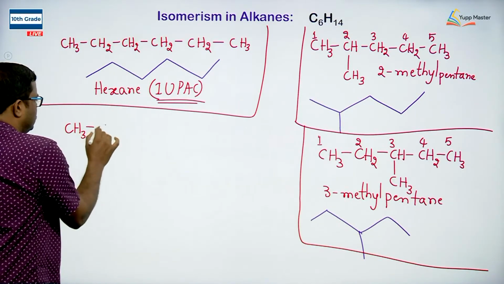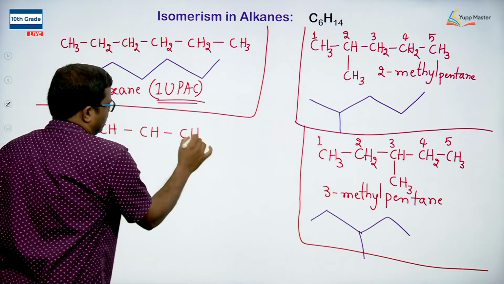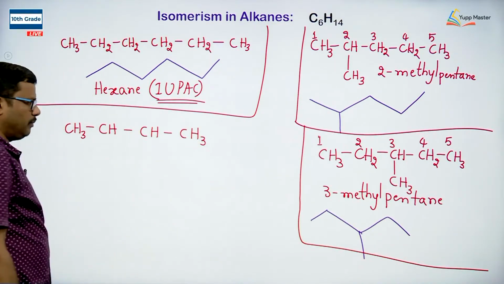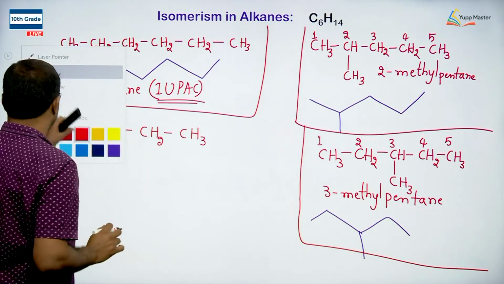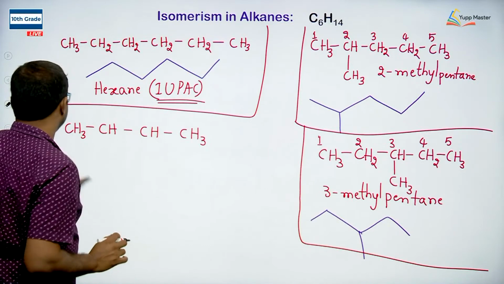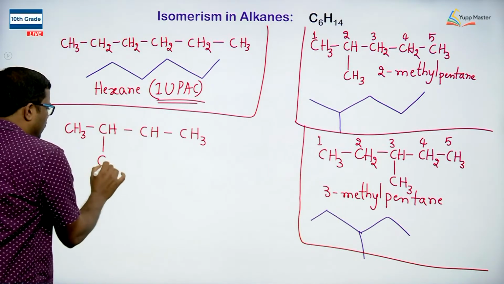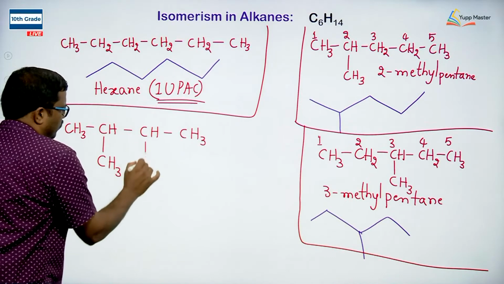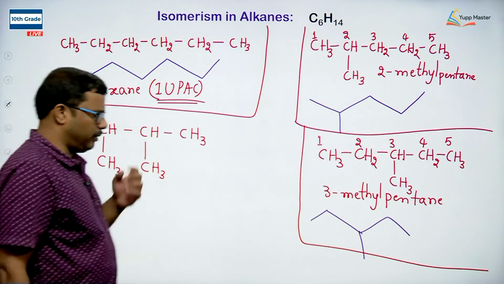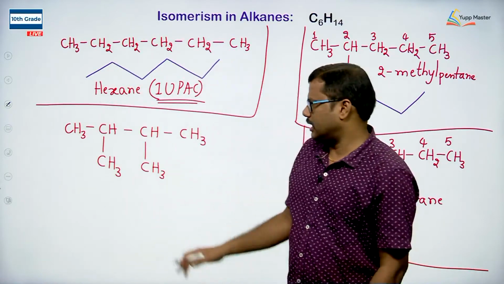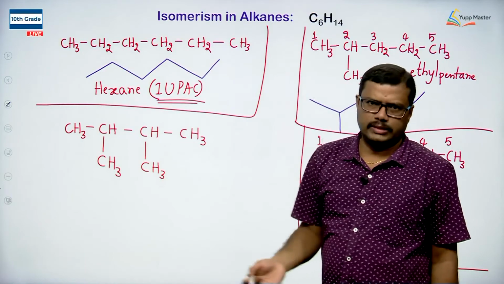CH3, CH, CH, CH3. Let me arrange one carbon here and one more carbon here. If you observe the total number of carbon atoms, six carbons are present. I am taking four carbons as a chain and two carbons as substituents.